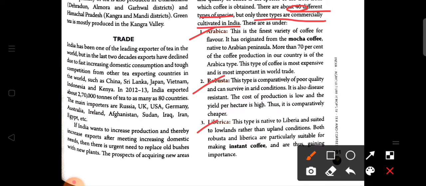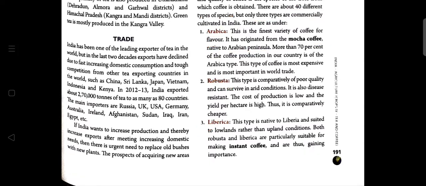The first one is Arabica, next one Robusta, and the third one is Liberica. So we are going to discuss them one by one. The first one, Arabica. This is the finest variety of coffee for flavor. So it is mainly used for flavor. It originated from the mocha coffee, which is native to the Arabian Peninsula.